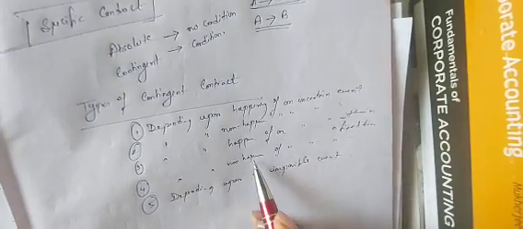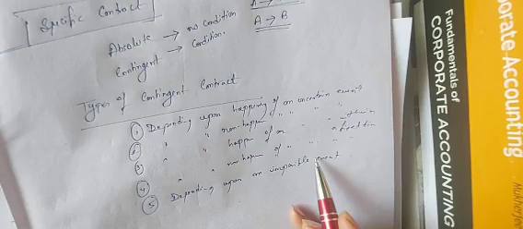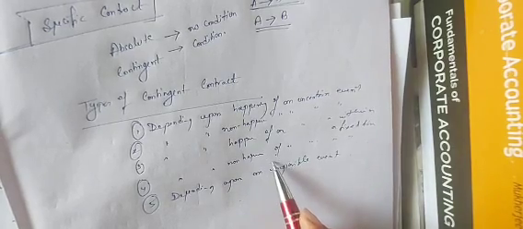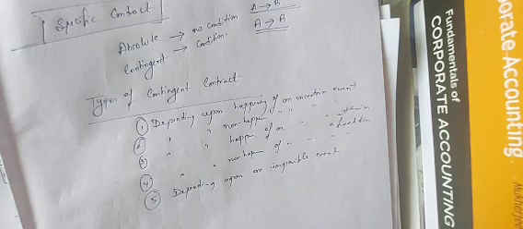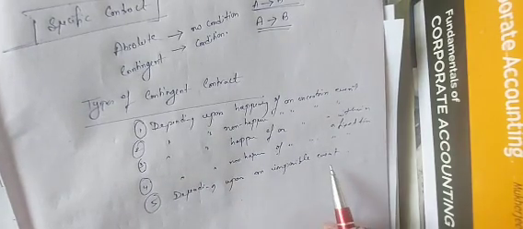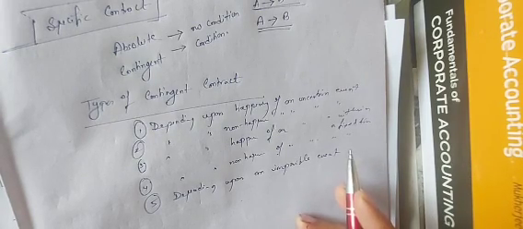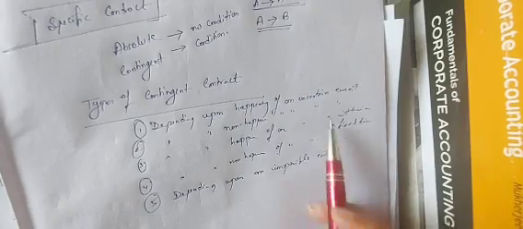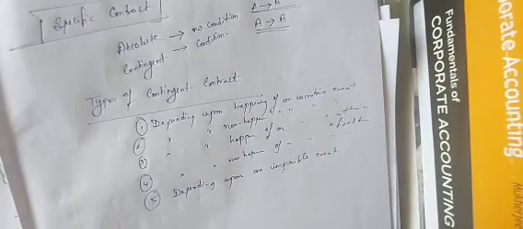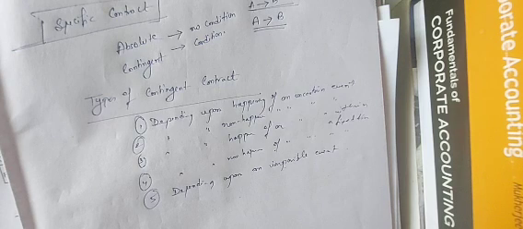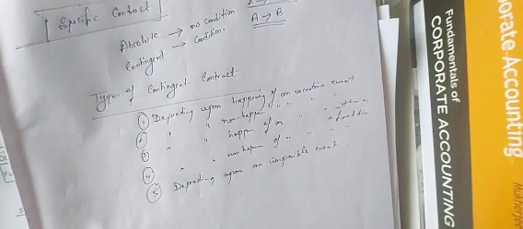A promises to supply goods to B if the ship does not return within 1 month. If it doesn't come within one month, then he will supply. And depending upon an impossible event, A promises to supply goods to B if B could bring stars from the sky. It will never be possible; the earlier ones were uncertain, these are impossible. So happening of an uncertain event within a fixed time, non-happening of an uncertain event within a fixed time, depending upon an impossible event. Just this much. That is contingent contract and types of contingent contract.